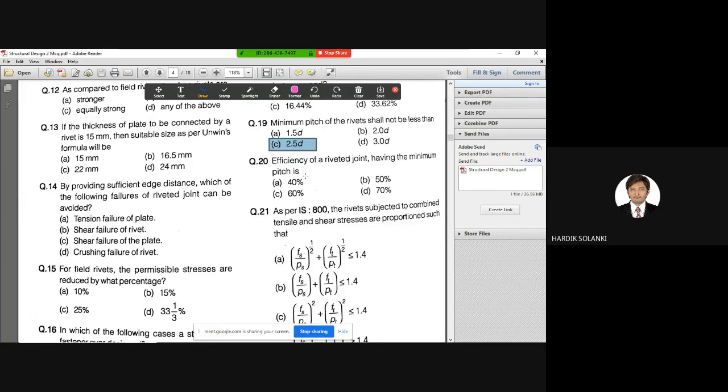Okay. Next, efficiency of a riveted joint having minimum pitch is... Now this is a logical question. Efficiency of a riveted joint having minimum pitch. 60%. Question number 20. The correct answer is 60%.